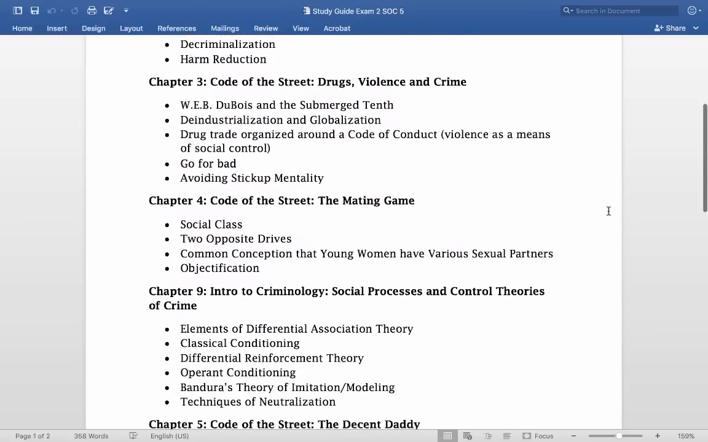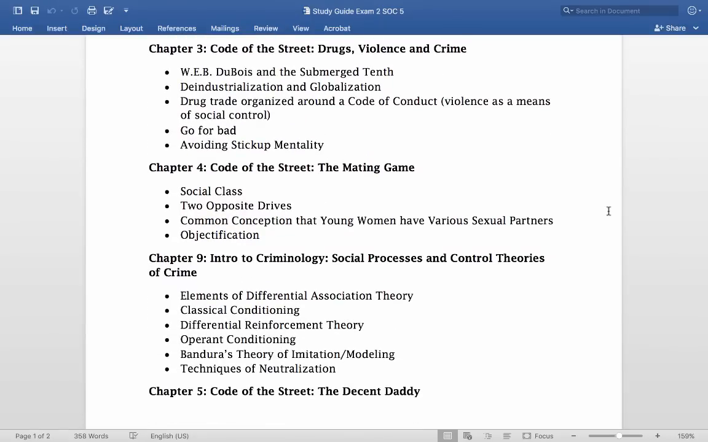All right, moving on, chapter 3, Code of the Street. Okay, so there I'm just talking about how when we talked about the submerged 10th that Du Bois is talking about, the submerged 10th are people that are beneath the surface of economic viability, and they're often characterized as irresponsible, drunks, or violent thieves.